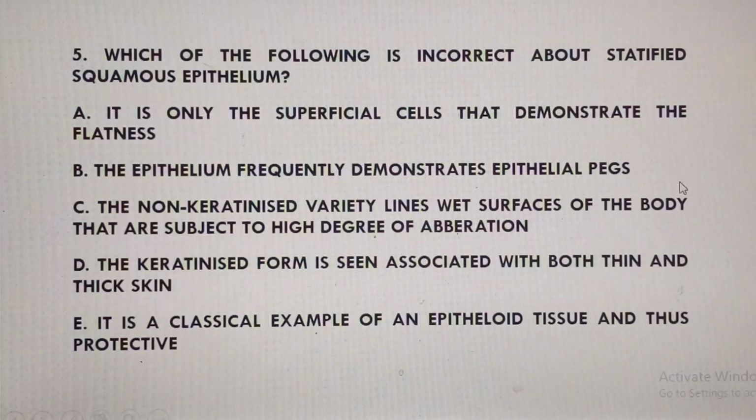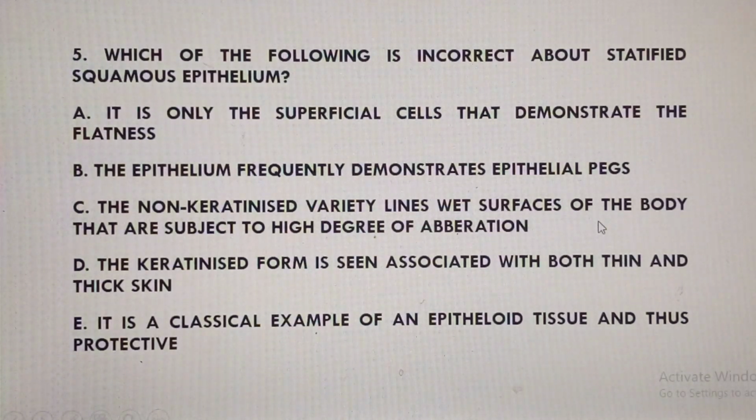Option B says the epithelium frequently demonstrates epithelial pegs. That's a very true statement. One characteristic feature of stratified squamous epithelium, whether keratinized or non-keratinized, is the presence of these epithelial pegs. I'll show you that. Now, option C says the non-keratinized variety lines wet surfaces of the body that are subject to a high degree of abrasion. Yes, that's a very true statement.